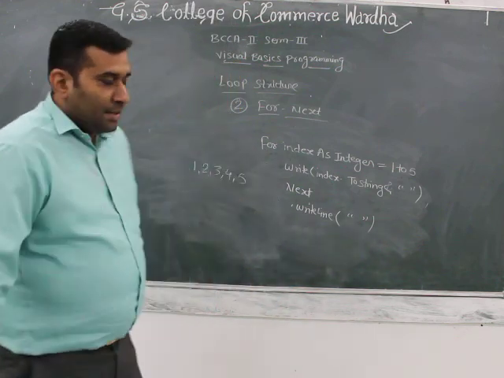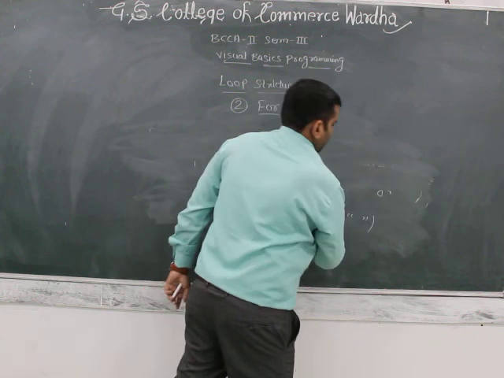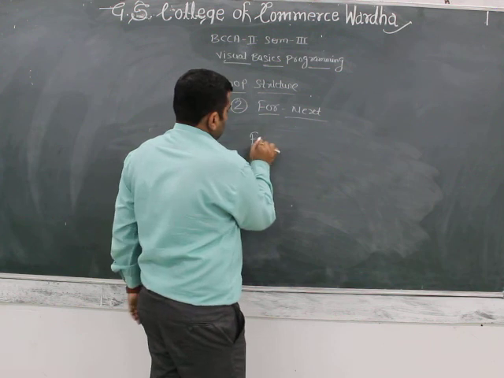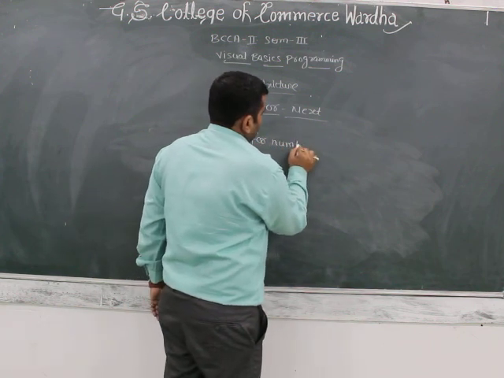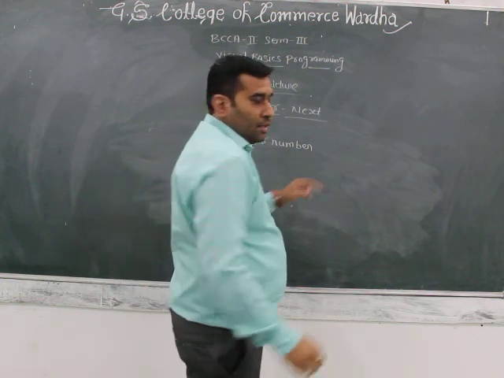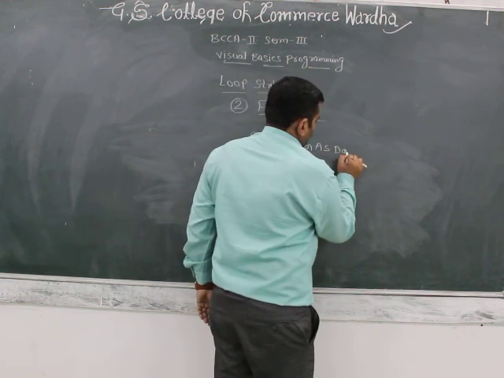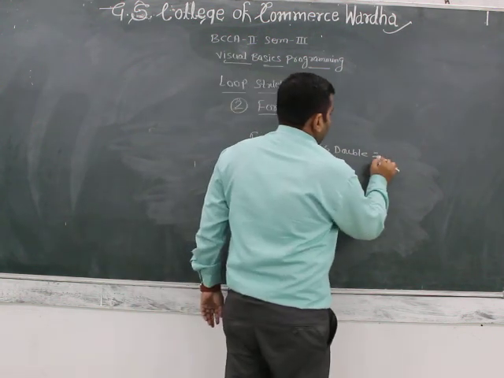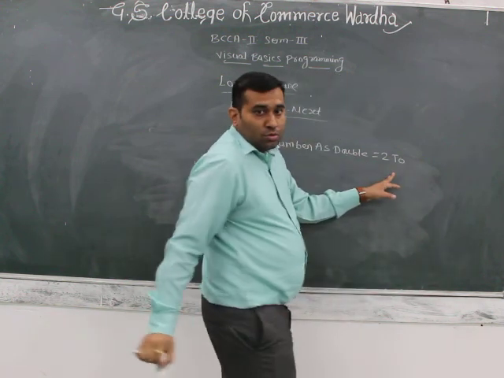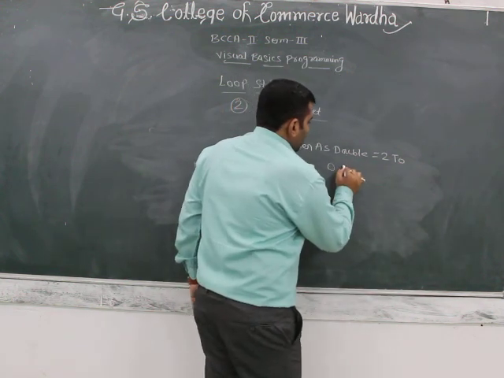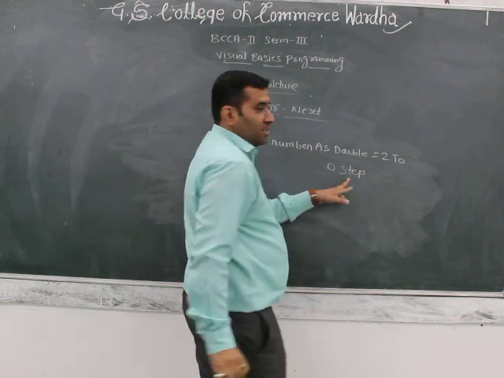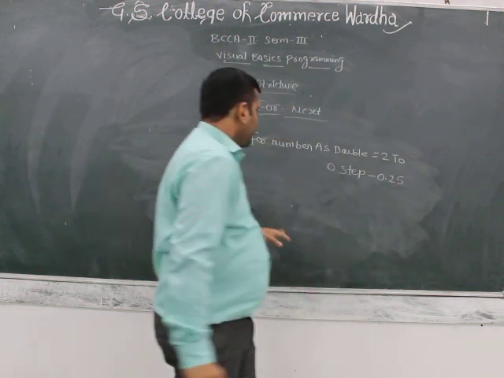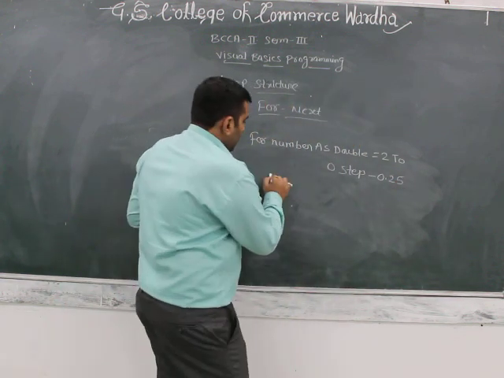Another, second example. For the for next, for number as double, number as double equal to 2 to 0, to step minus 0.25. Right?